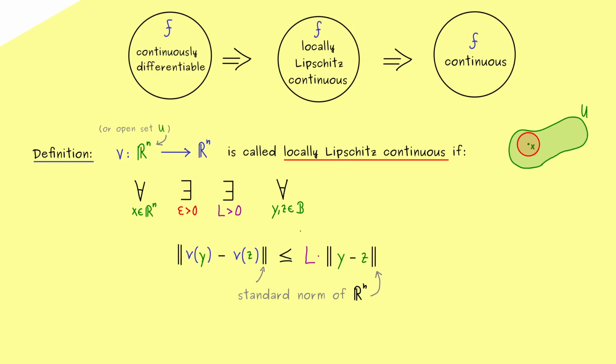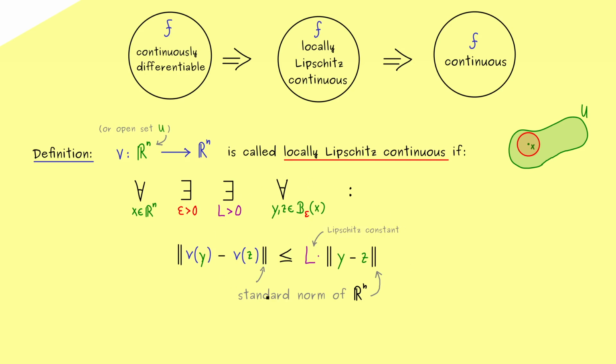And now the thing that makes this local is that we only need that inside our epsilon ball. Therefore you can simply remember we find an epsilon ball and a constant L such that we have this estimate for all y and z inside the epsilon ball. And then usually this L we can simply call the Lipschitz constant.